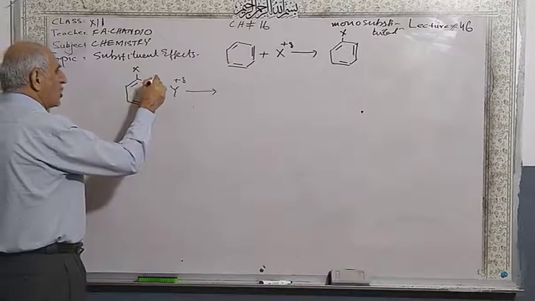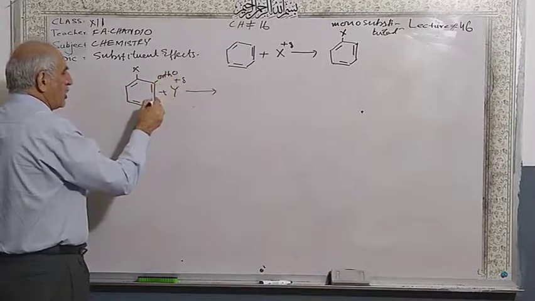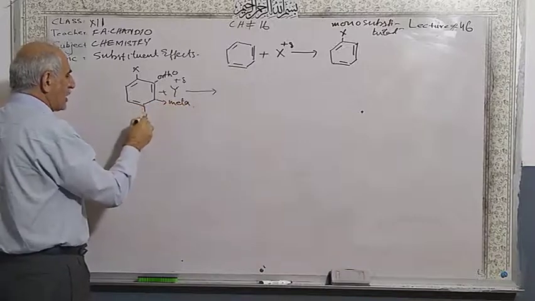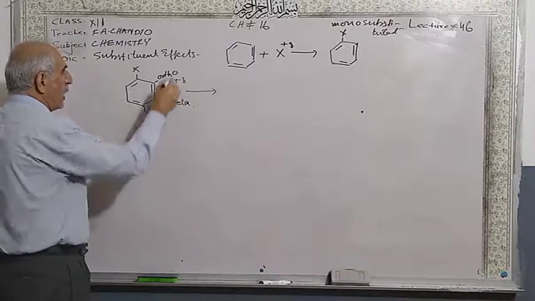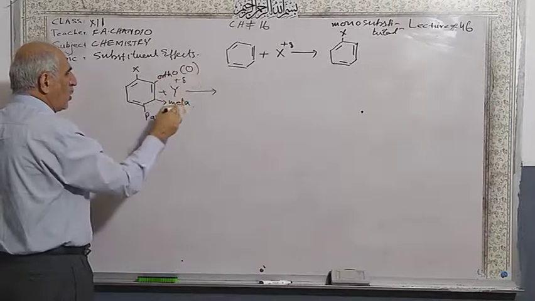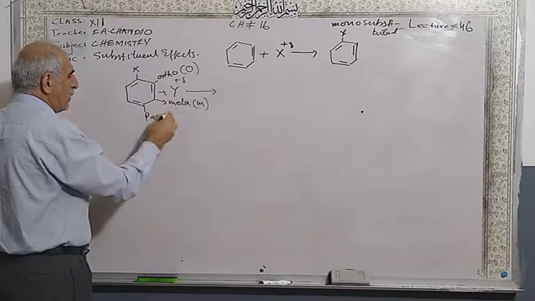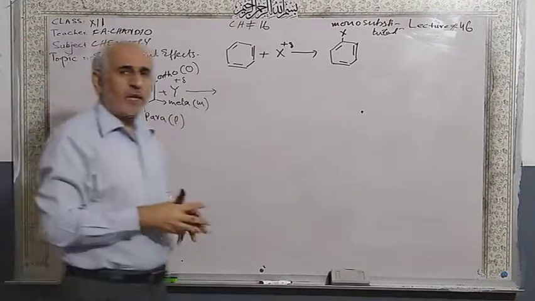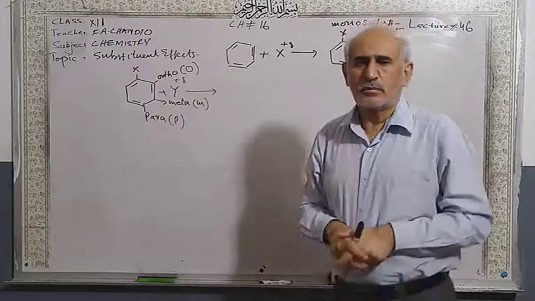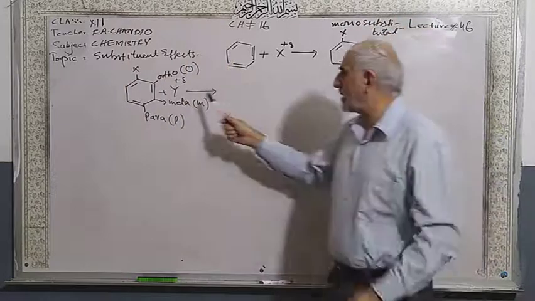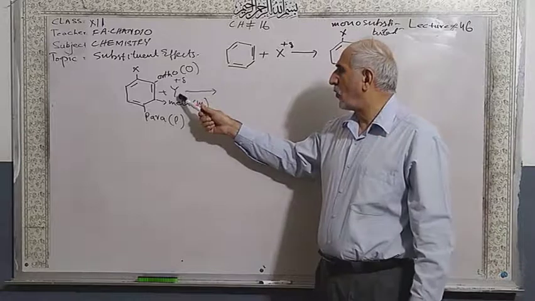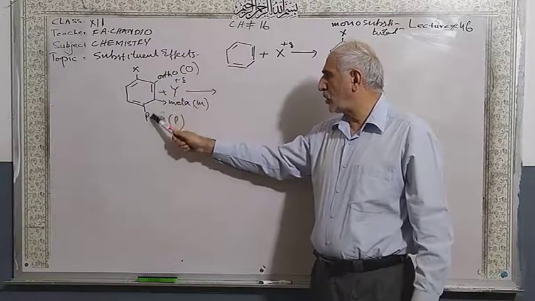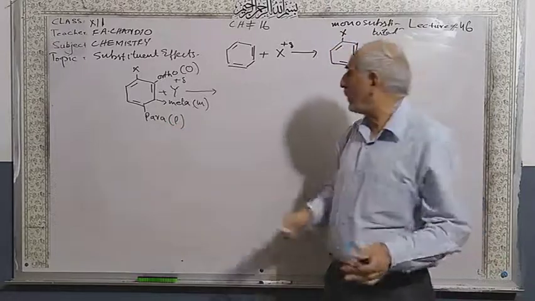And I am giving you names. This position is called ortho. This position is called meta. This position is called para. Ortho is indicated by O, meta by M, para by P. So what will be the percentage of attack of Y at the ortho position, meta position and para position?